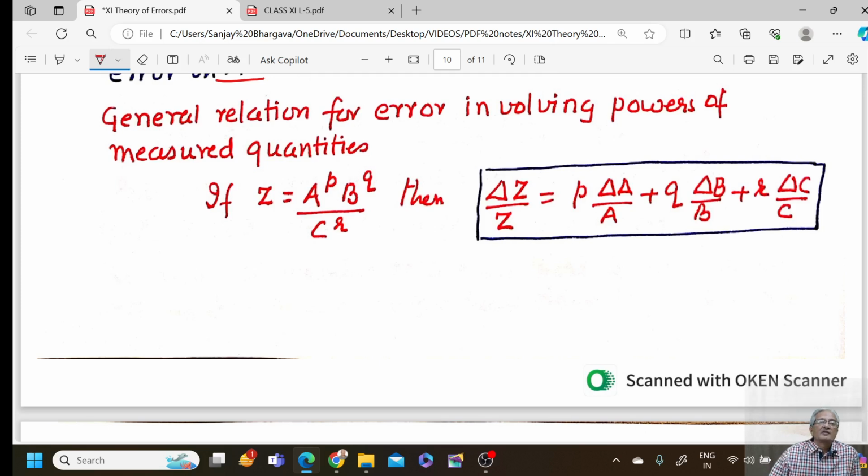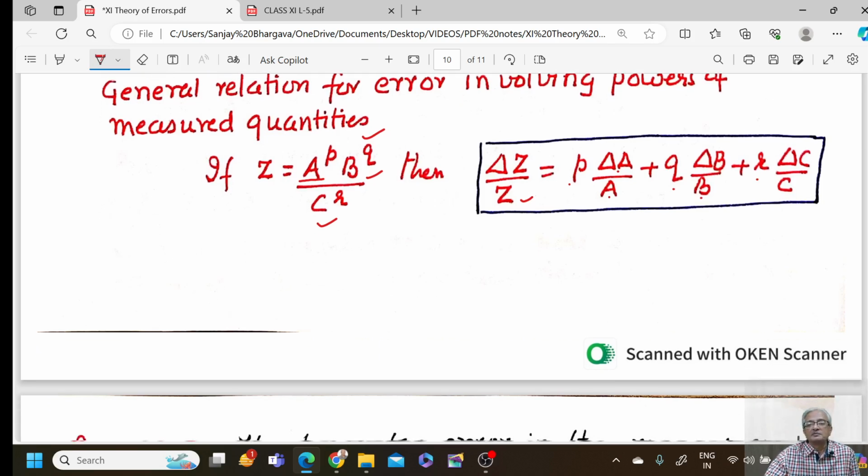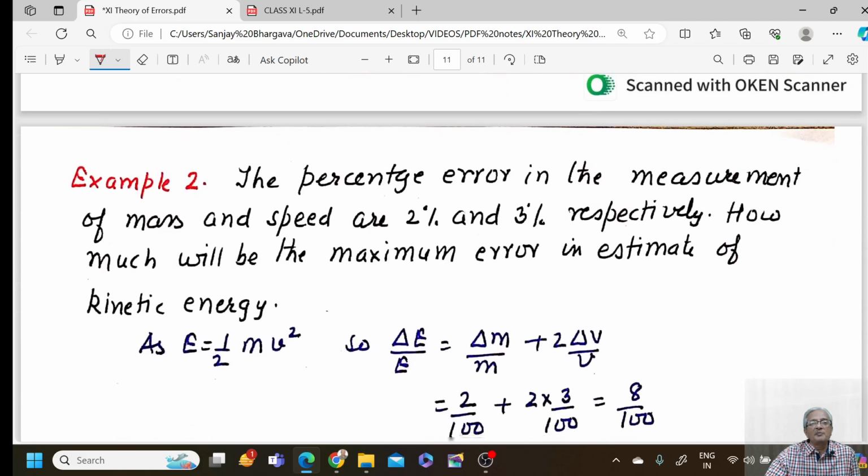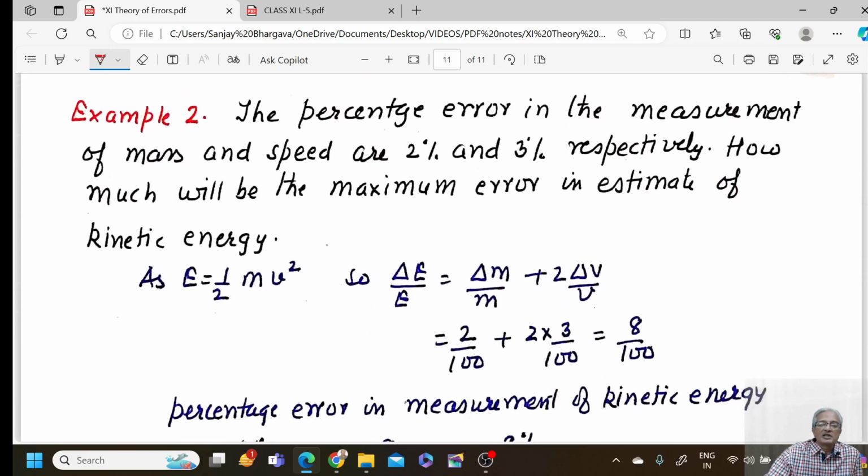General relation for error involving powers of the measured quantities. We have Z is equal to some quantity A power P, B power Q and C power R. Then delta Z by Z would be equal to power times the relative error delta A by A plus power times delta B by B plus power times delta C by C, that is the relative error in the measurement of C.